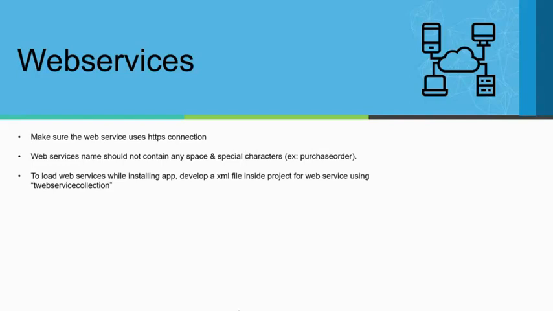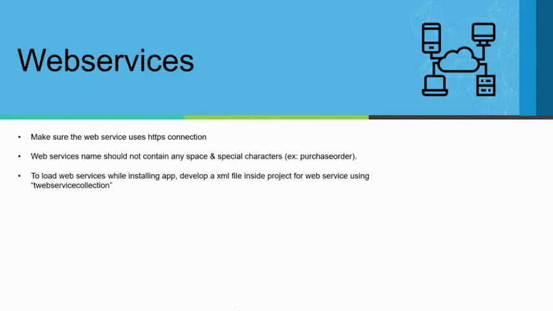For example, a purchase order should be named like this. It should not even have spaces. In earlier versions of NAV, we could give an underscore or even a space, but right now it's not allowed.